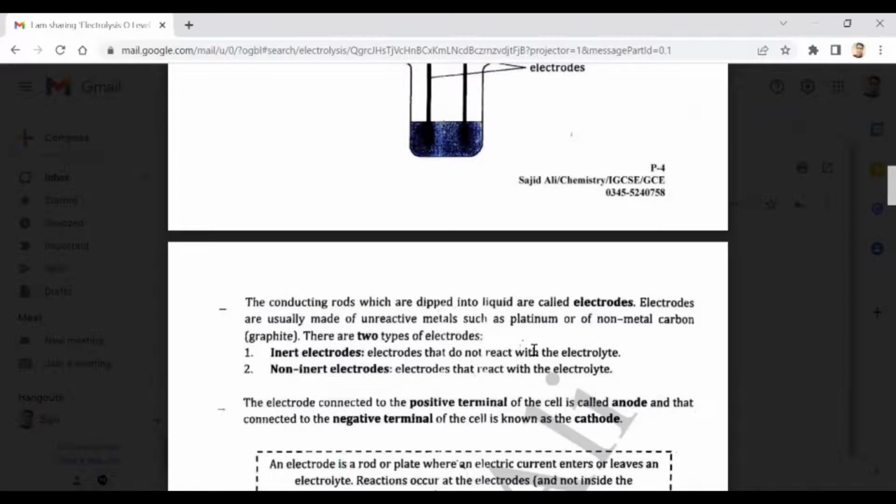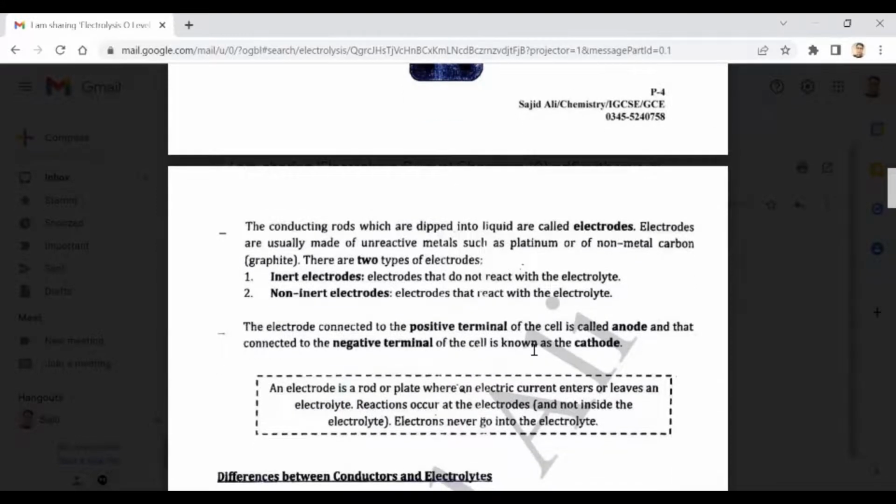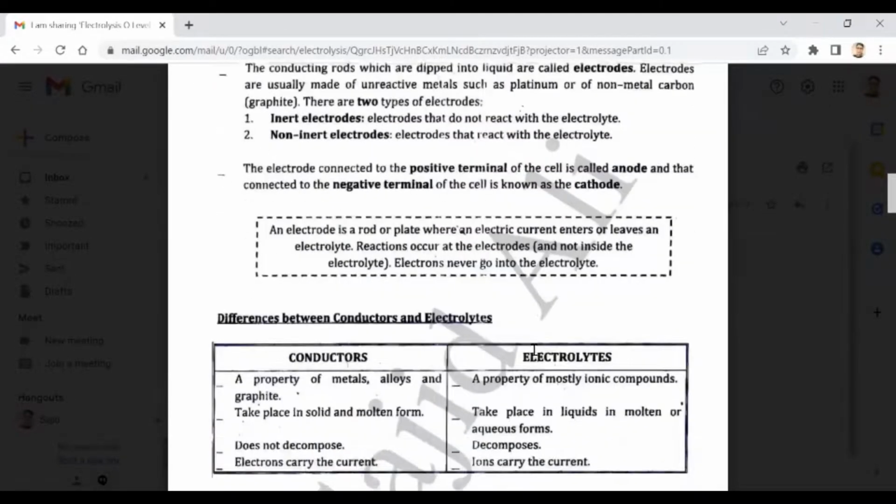Very expensive. Yes. And non-inert electrodes are also known as active electrodes. These are the electrodes of reactive metals like magnesium, like iron, like zinc, like copper, etc. And they do react with electrolytes, or they can react with electrolytes or during electrolysis. Okay, beta? Okay Abdullah, everything is clear?